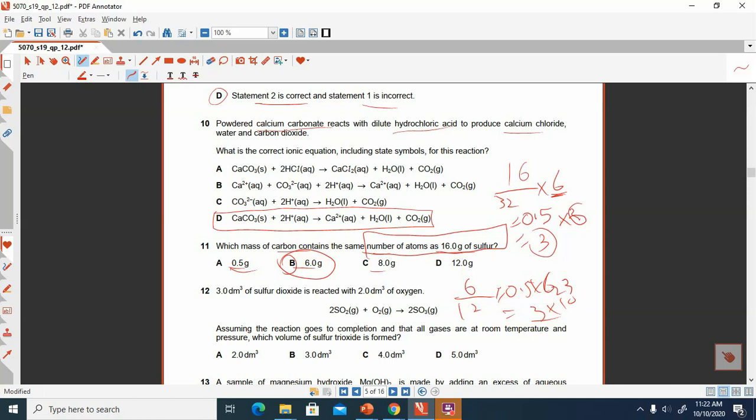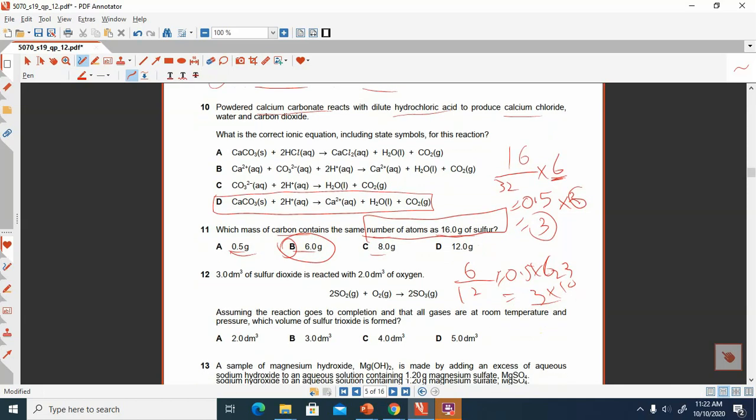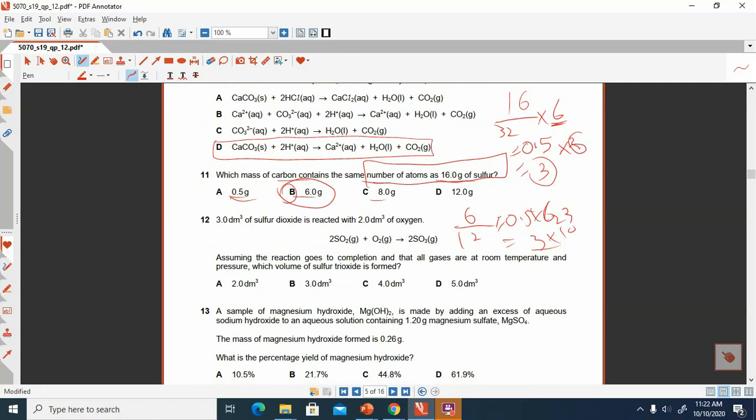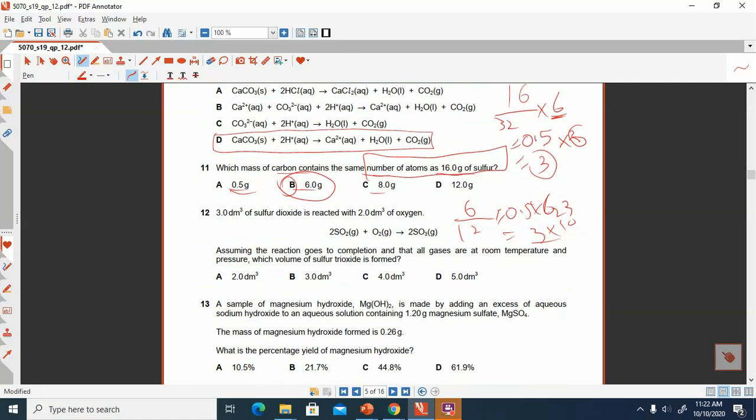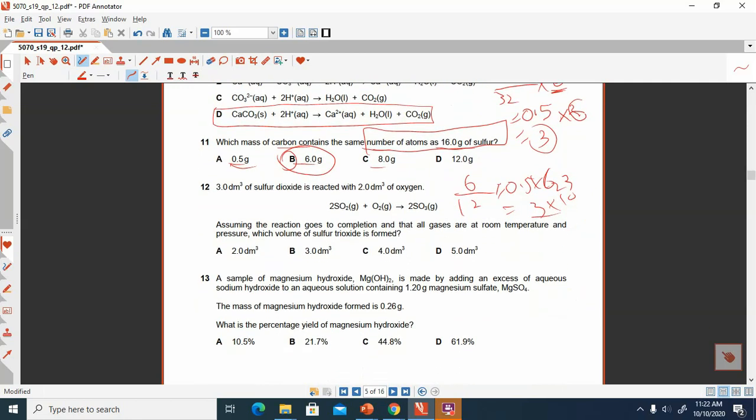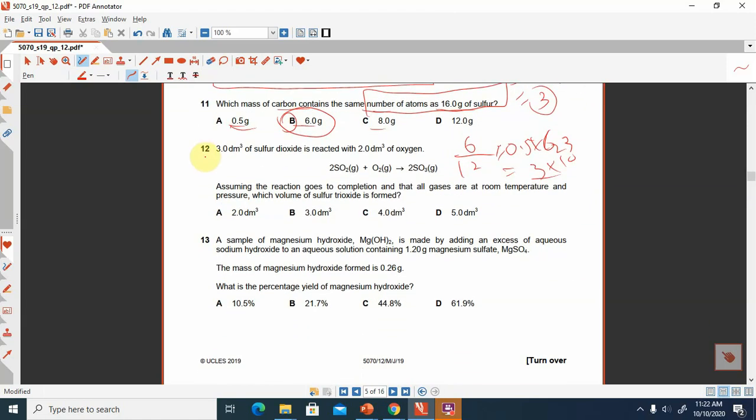So in this way you can solve the calculations as initially in the paper 1 discussion I told you that you have to perform some rough work and then you have to select the best answer. Now we are moving towards the question number 12. The 3 dm cube of the sulfur dioxide, this is the volume of the sulfur dioxide, reacting with 2 dm cube of oxygen, this is the equation, and then they will produce the sulfur trioxide. So in the question it is asking that calculate the volume of the sulfur trioxide formed.